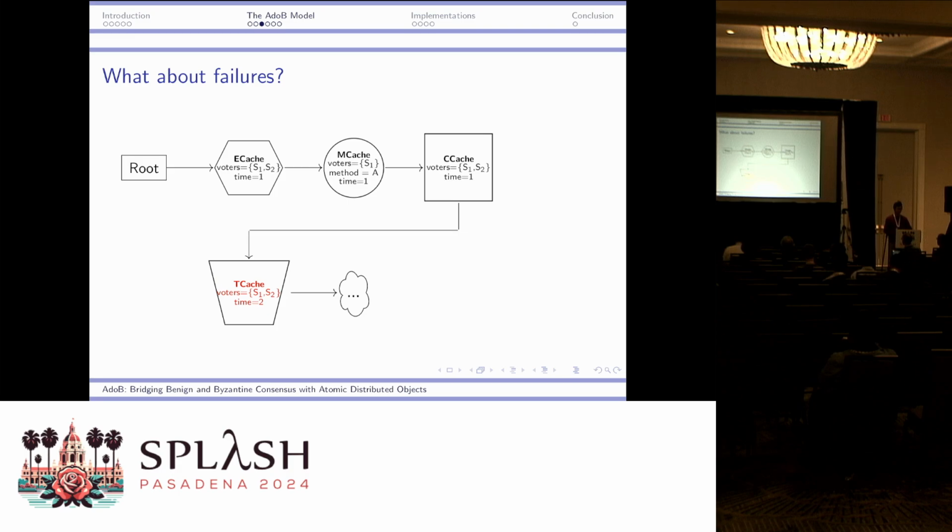But it's also possible that due to network failure, you don't see progress in a certain round. In this case, a component called the pacemaker will kick in and create a TCache. This TCache basically represents a timeout. The nodes say, we cannot tolerate a longer delay, so we will just move on to the next round. Obviously, this TCache represents a blockage to liveness.